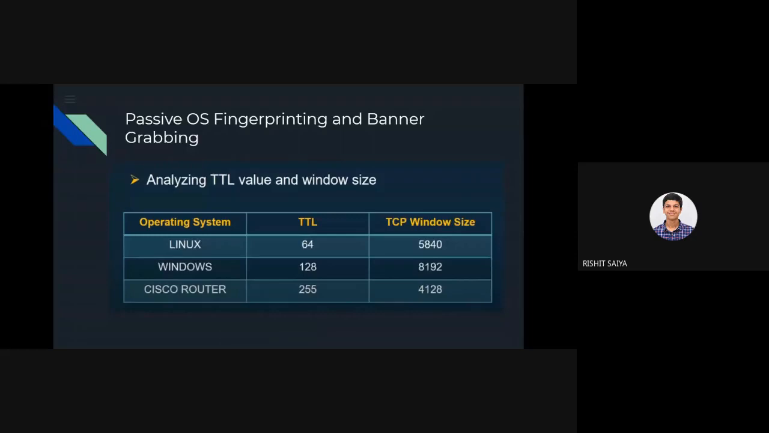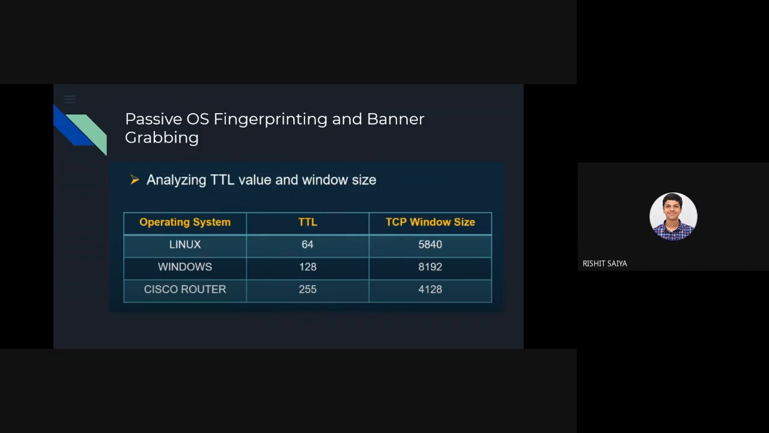TTL is short for time to live, which limits how far your packet could travel, to the nearest router or a DNS service, to fetch the web page from the server which you pinged. Why is it important to analyze the TTL and TCP window size? We come to know what operating system it is running on. Here I have mentioned three, which are the most predominant operating systems used by tech guys.